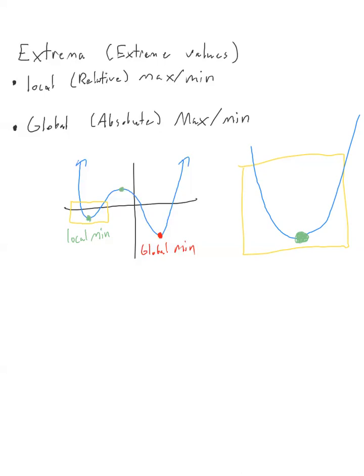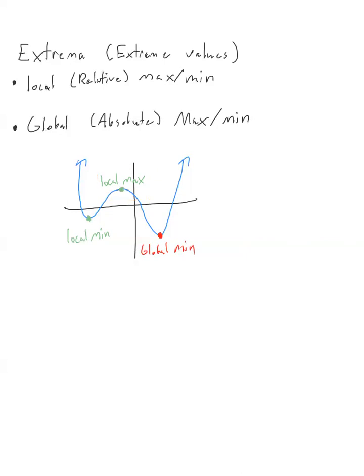Certainly it is true that in this yellow box that I drew, that is the smallest value, and we care about those. But we clarify that they are locally a minimum, just as this value that I pointed out up here on the top of this hill would be a local max. It is not the biggest the function will ever get, but in this small area, it is. If I restrict myself to just looking at this hill, then yes, that looks like a maximum value. That is the largest value that we get in that really specific area that I cropped out there.